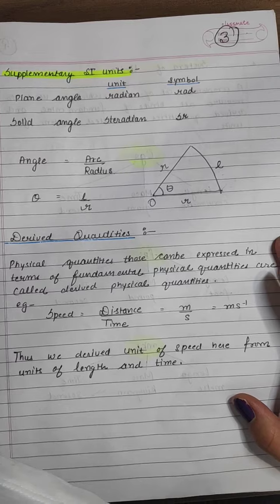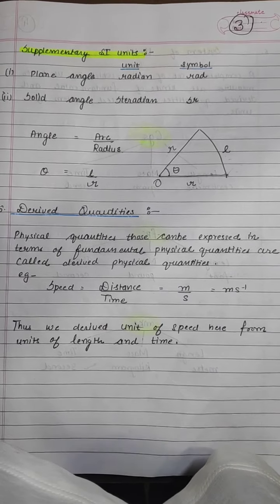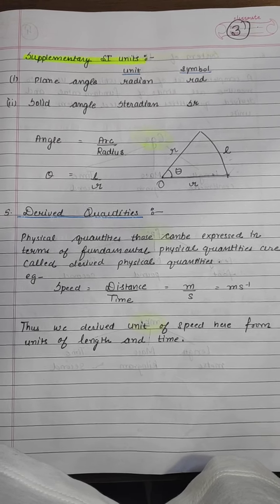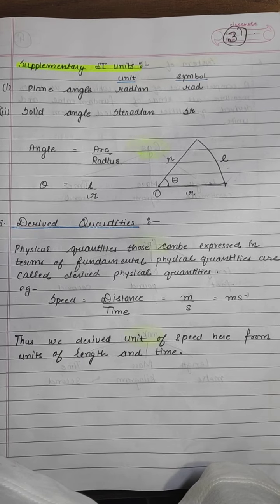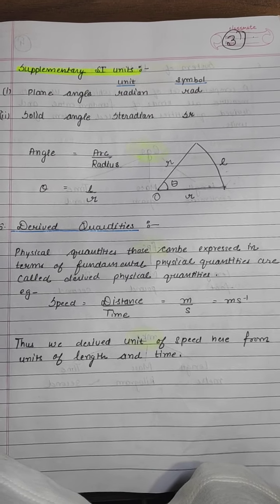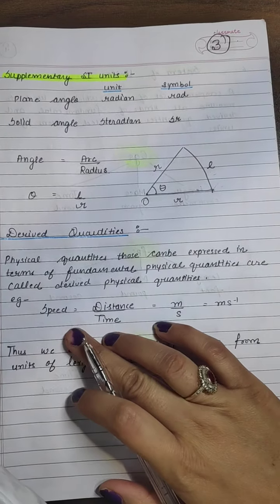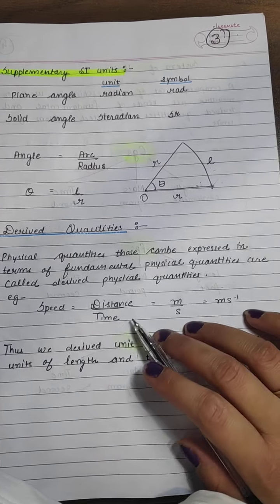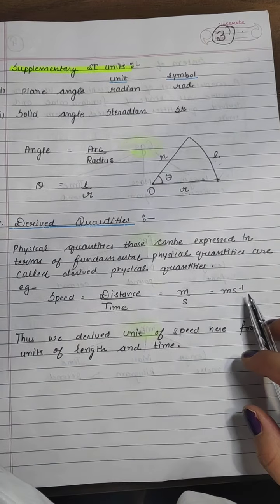Next topic is derived quantities. When we derive another physical quantity by using the basic quantities, those are called derived quantities. For example, when we want to find the unit of speed, the formula for speed is distance upon time. The unit of distance is meter, the unit of time is second. So the unit of speed is meter per second.